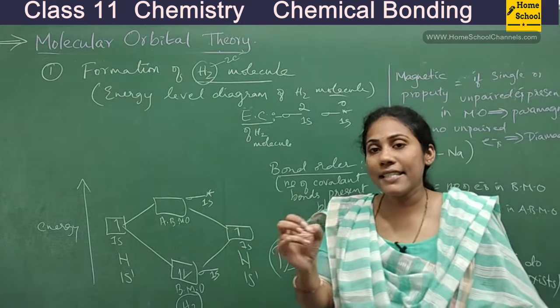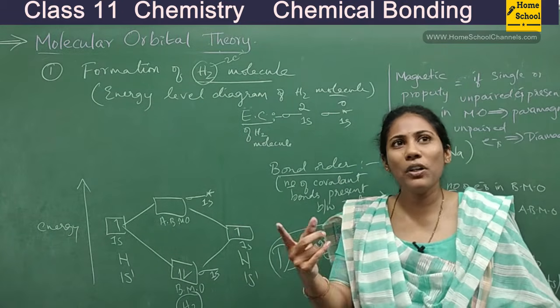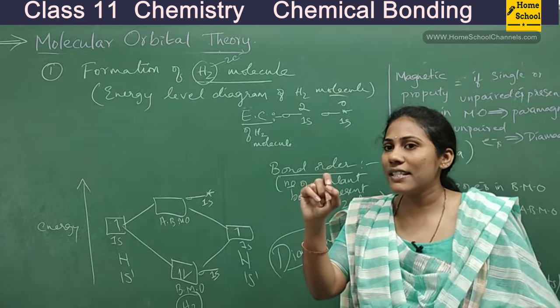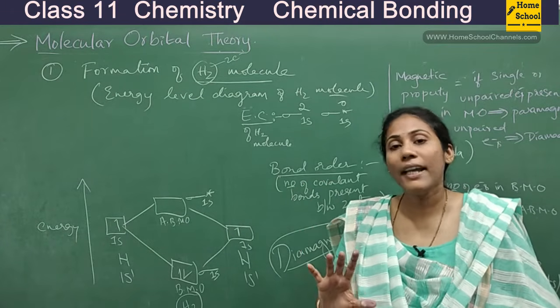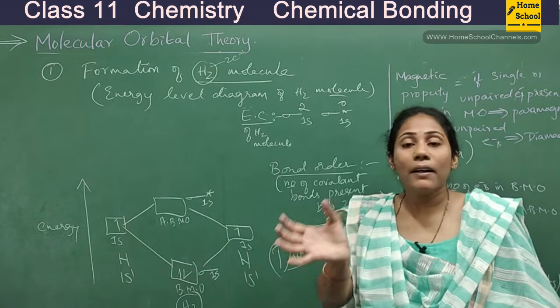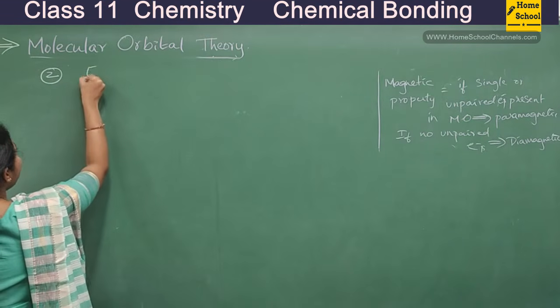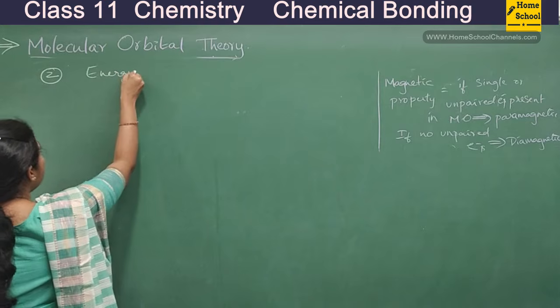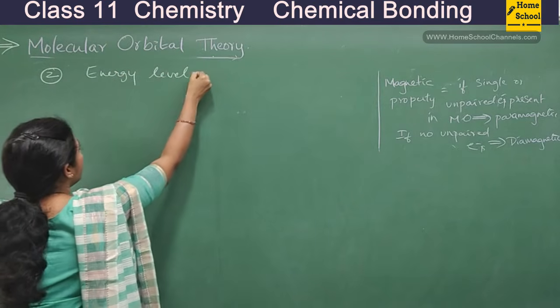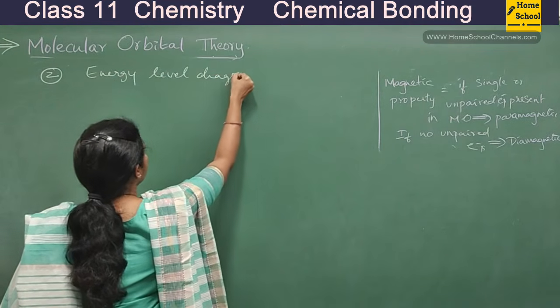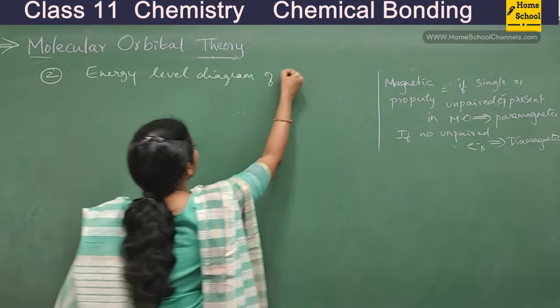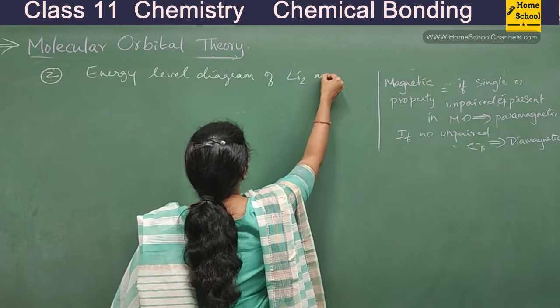Let us take one more species. First, let's go for lithium, and then we will go for p orbital containing species. I am talking about the energy level diagram of the lithium molecule, Li2.